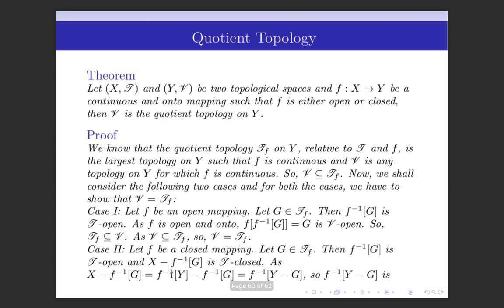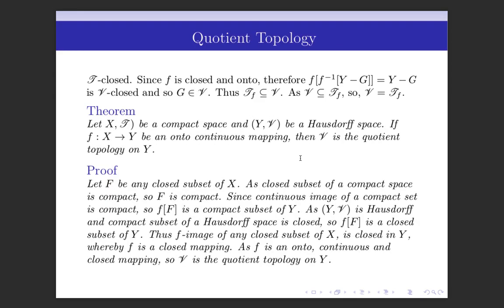Here, in the last theorem, we have shown that if f is a continuous mapping and it is onto, and if it is open or closed, then V is the quotient topology. And here we are using the same result. Here f is onto, continuous and a closed mapping. So, V is the quotient topology on Y.